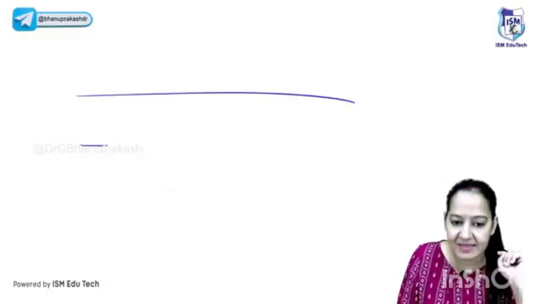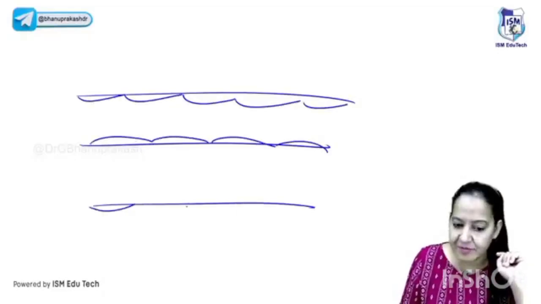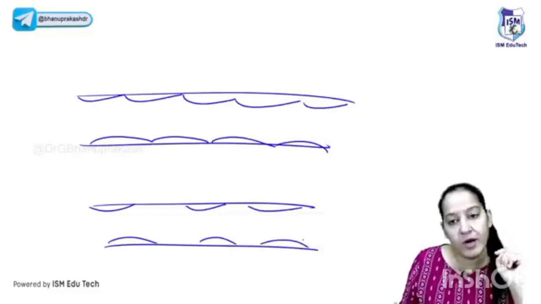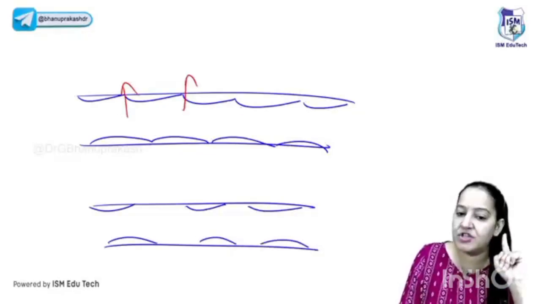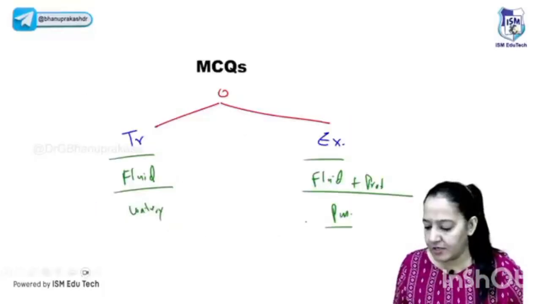So whenever the wall of the blood vessel is continuous, like this, only fluid can come out. But whenever gaps are present in the wall of the blood vessel, along with the fluid, protein also comes out. So whenever there is increased hydrostatic pressure, it's only fluid coming out. But whenever there is increased vascular permeability, the protein also comes out. You got it? I hope you got it now, right?